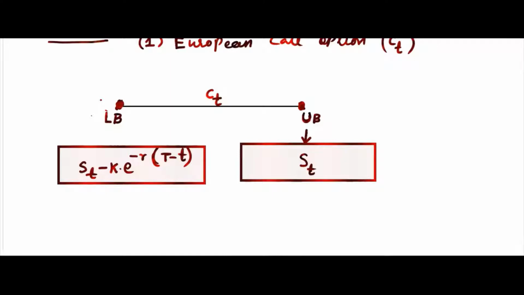If you remember the binomial tree concept, we started with something like this. The price was 40, and the upward movement was 60, and this was 30, and strike price was 45, if you remember.